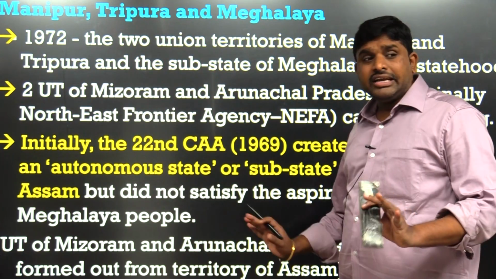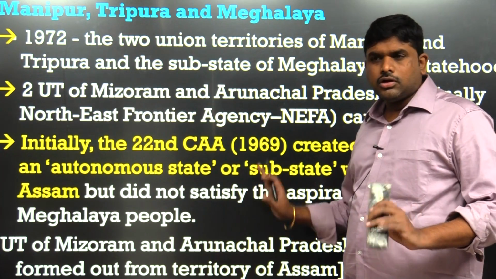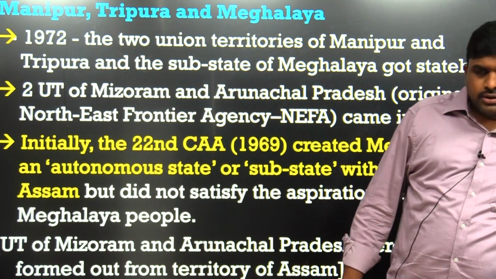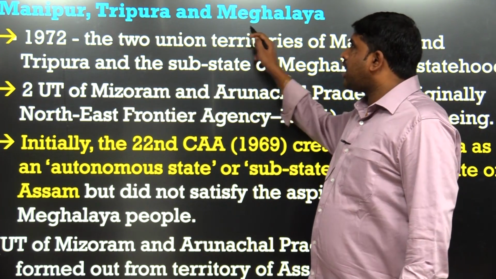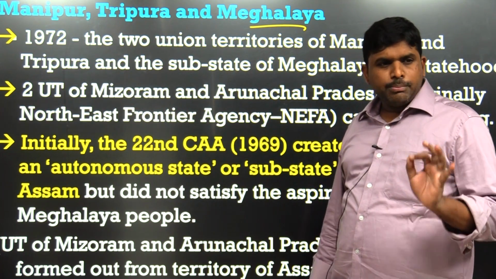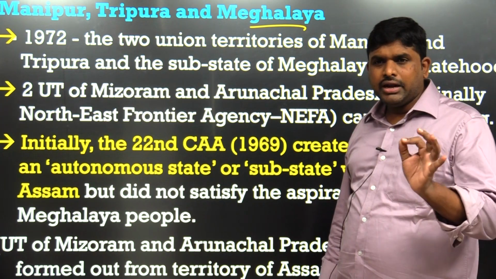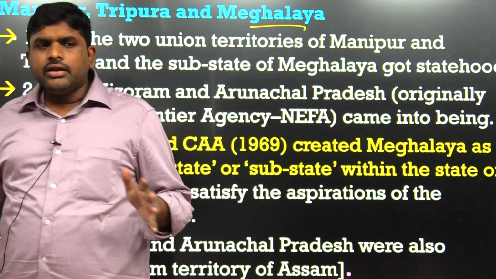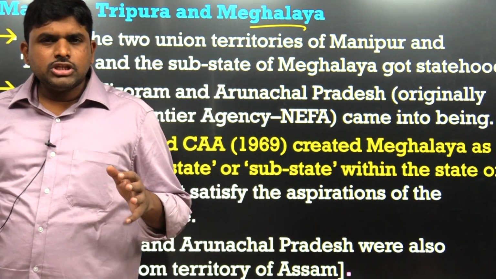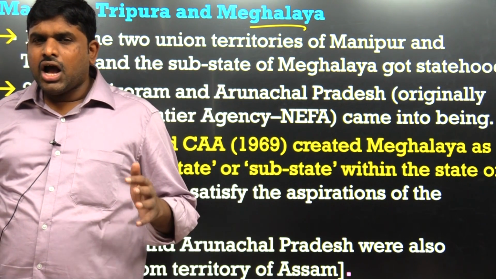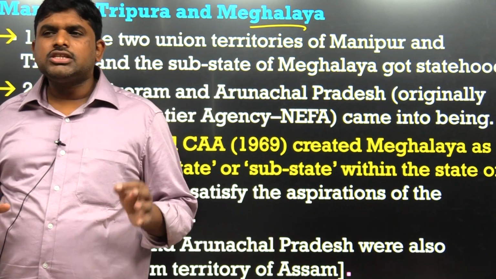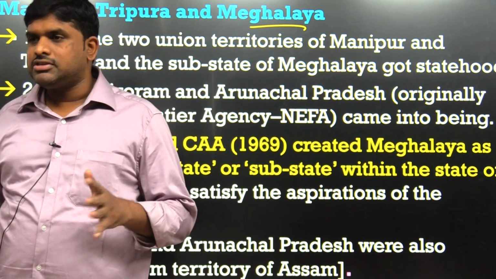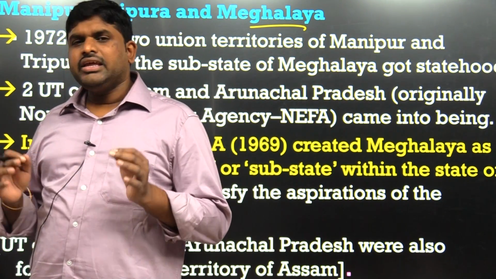Listen, here the terms are important, not how they formed. Manipur, Tripura and Meghalaya. Earlier, Manipur, Tripura, Meghalaya, Arunachal Pradesh and Assam, all together were called the Northeast Frontier Province, NEFP.